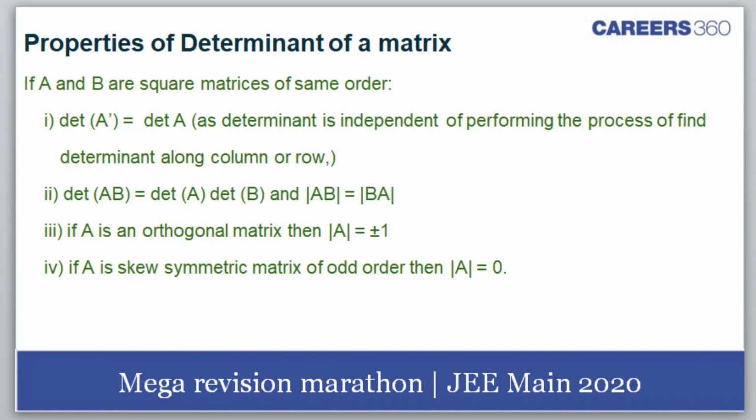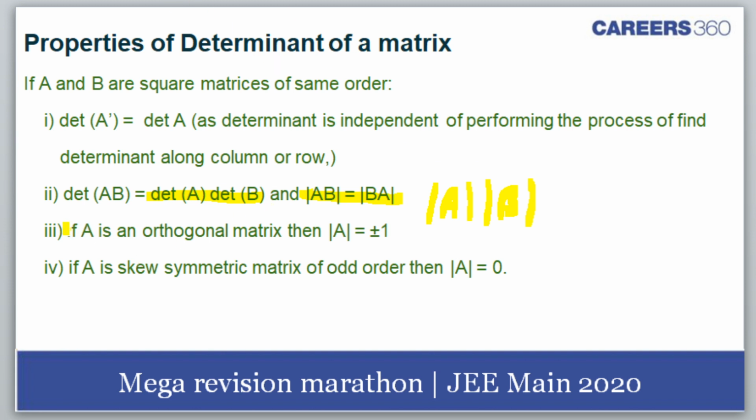Properties of a determinant of a matrix. Here, what do I have? A and B are square matrices of the same order. Determinant AB is equal to determinant A into determinant B, right? They have not written it here. It is determinant A into determinant B. I can write this by pen as well, I'll write it just afterwards.